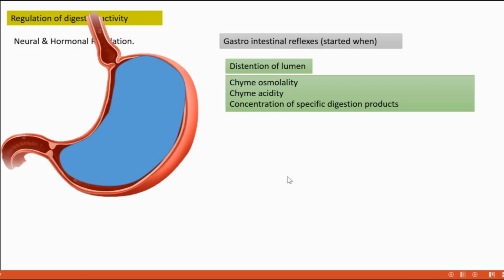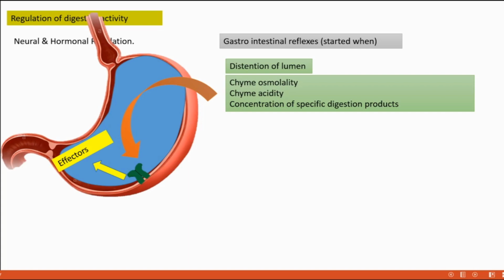When any of these stimuli occurs, it will stimulate some receptors on the wall of the stomach. When these receptors get stimulated, they stimulate some effectors. Effectors means the main agents that need to act upon the food.